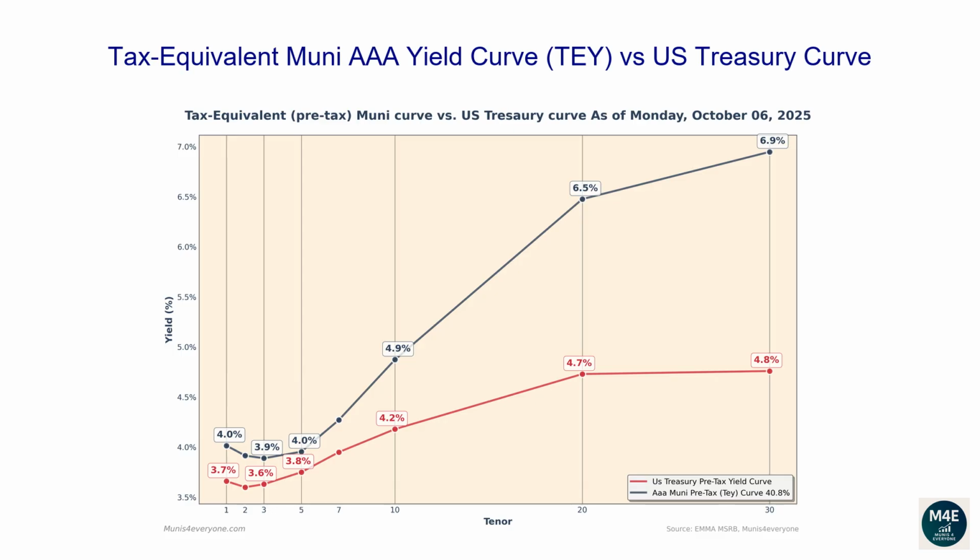Let's now go over the tax-equivalent Muni AAA yield curve versus the US Treasury Curve. The reason why investors and financial professionals care about Muni's tax-equivalent yields is to simply have the ability to compare them against US Treasury yields, which are pre-tax yields. Observing the current graph, we can see that currently all the Muni tax-equivalent yields, based off a 40.8% tax rate, are above Treasury yields. When this scenario happens, it may be less convenient for investors to buy US Treasury bonds. For example, if you wanted to buy a 30-year bond, a AAA Muni bond would yield 6.9% compared to a lower yield of 4.8% from a Treasury bond.